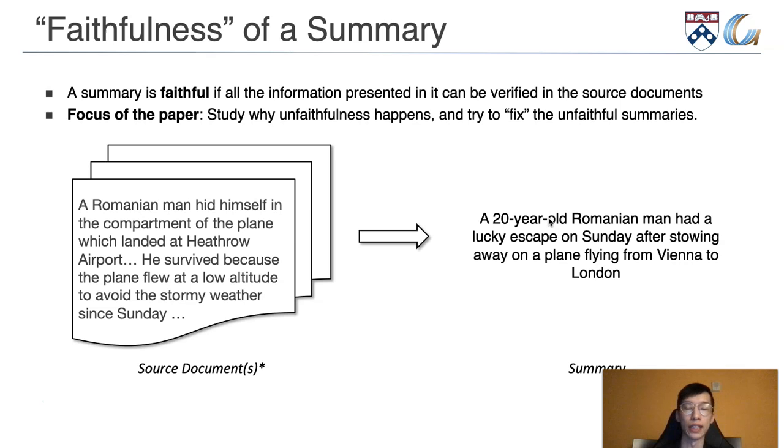The novelty of the sentences and words really gives rise to one of the key issues with this task formulation, which is it becomes difficult for us to verify if a summary is faithful with respect to the information presented in the source documents. And this becomes the starting motivation for this paper, where we want to study why unfaithfulness happens in summaries and try to come up with a method to fix those summaries.